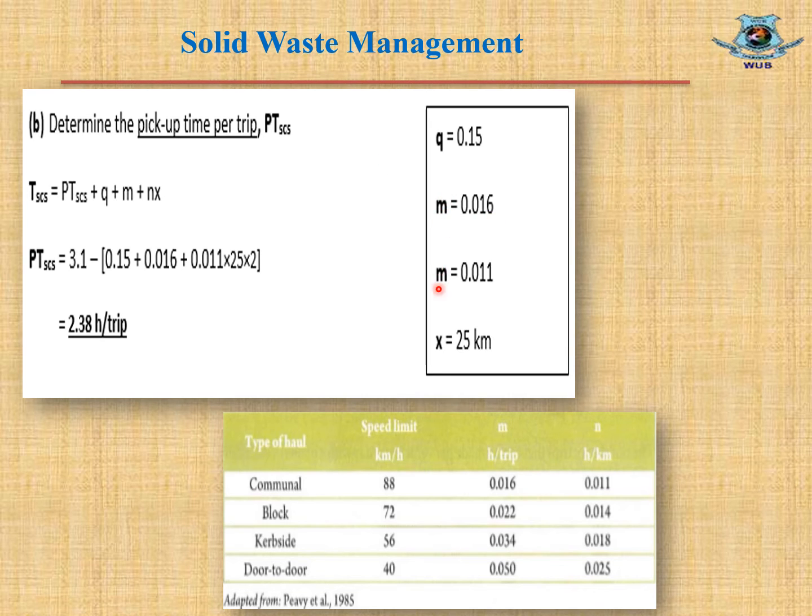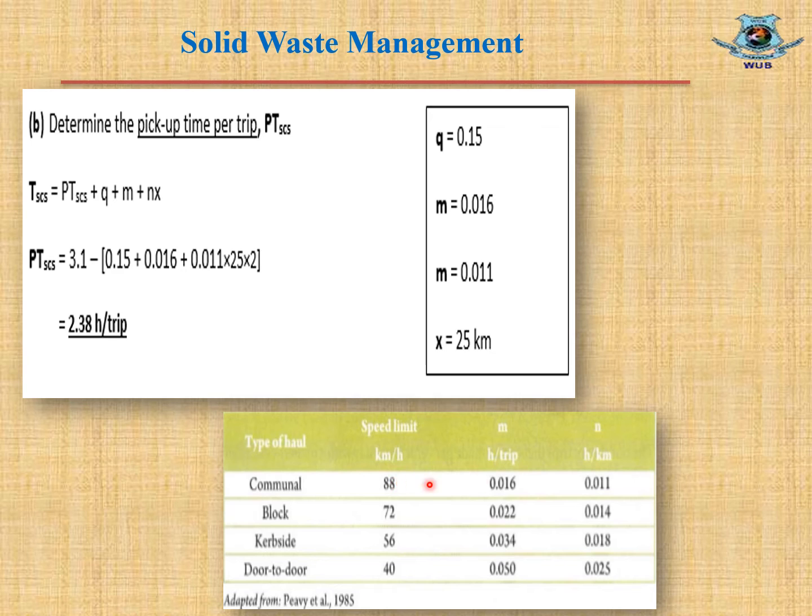Then this is M and this will actually be N. M and N are coefficients, and we will get these two values from this standard table. This table depends on the collection type of haul, that means the collection system, and vehicle speed. In this question no collection system or type of haul is mentioned, but the speed limit is mentioned as 88 km per hour. So using this speed limit we will fix the values of M and N.